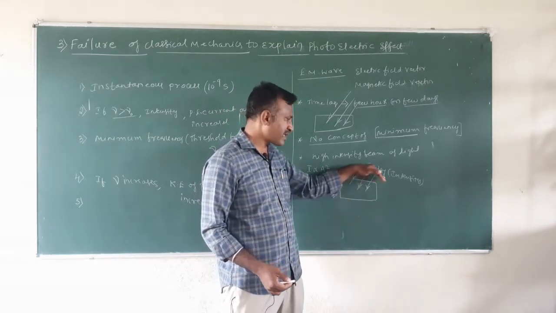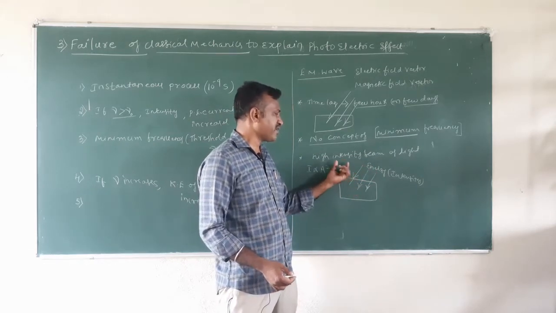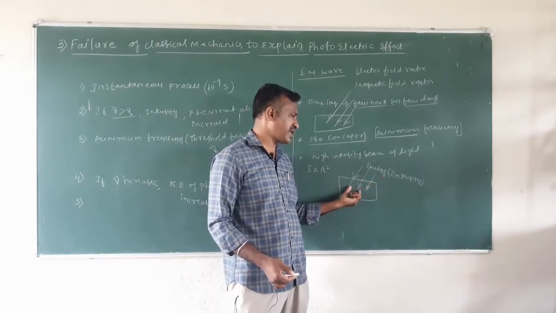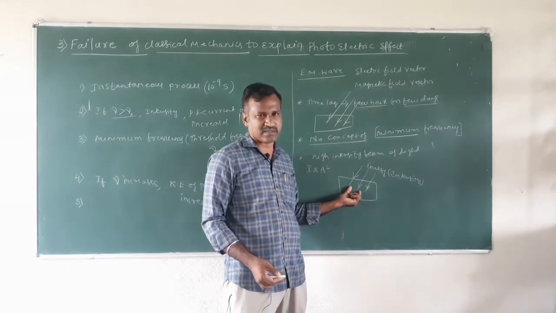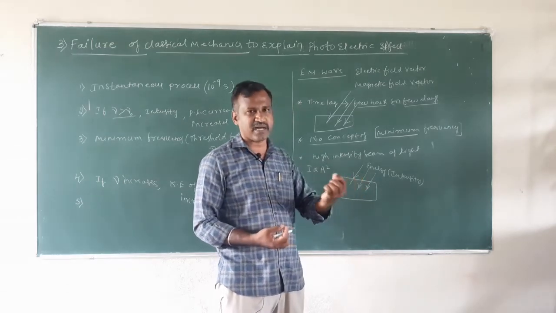Whenever a continuous, sufficiently intense radiation is incident on the metal surface, after the electrons absorb energy continuously and gain sufficient energy, the electron starts emitting from the metal surface.